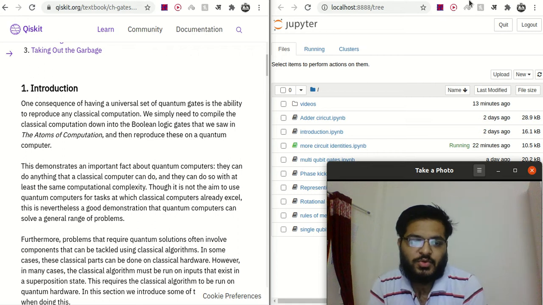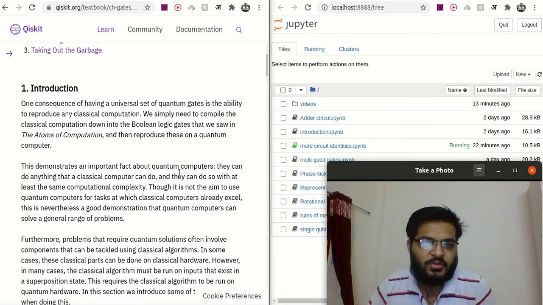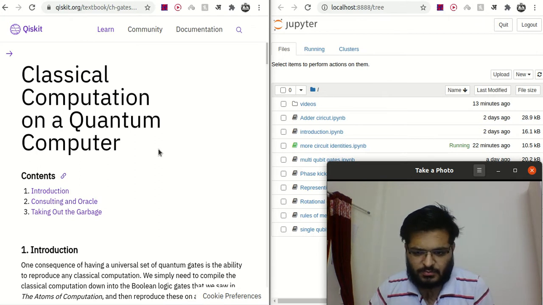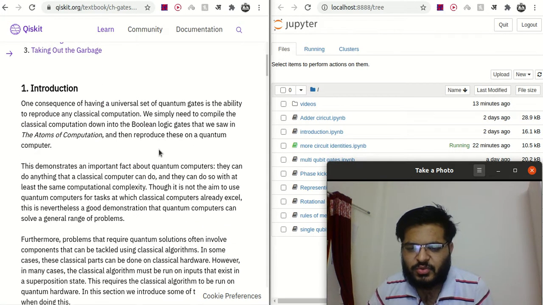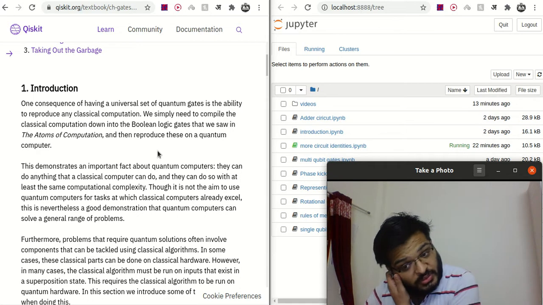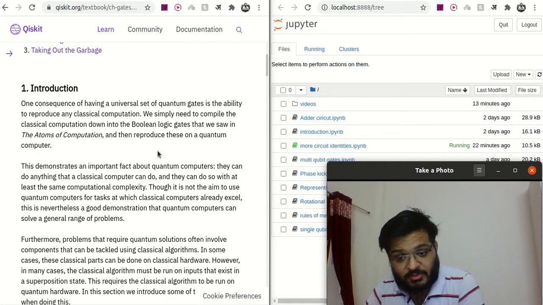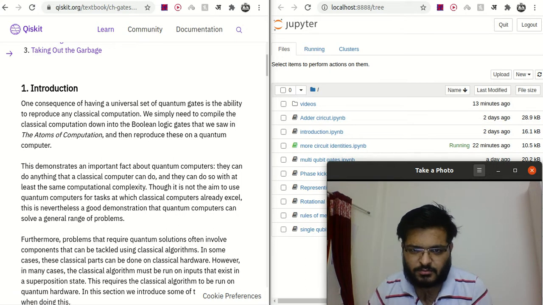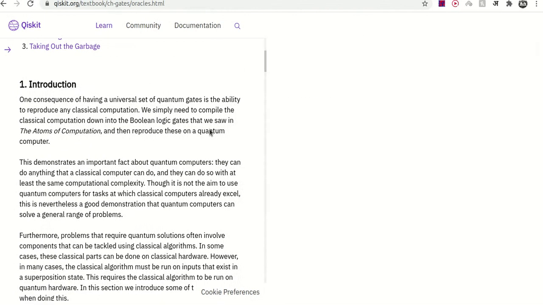Hello guys, so in this lecture we are going to discuss some classical computation on quantum computer. This will be a very basic introduction to how to code the algorithms in quantum computer and how they are thought to be programmed. So let's see what we are going to do.